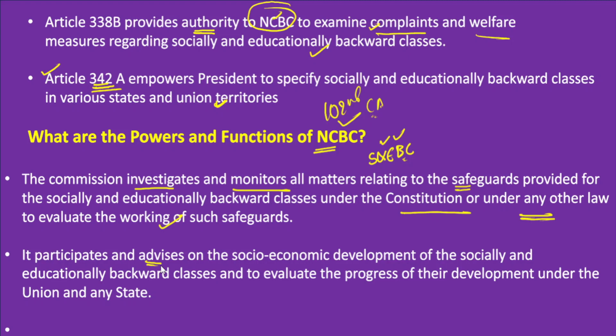For example, if the government is planning to bring any policy measure for the welfare of these communities, then there is a huge role for the National Commission for Backward Classes. It assesses the impact of these programs on these communities. Therefore it provides valuable suggestions and advice, so that these programs can be implemented in a more effective manner. It also evaluates the progress of development under the union or any state.